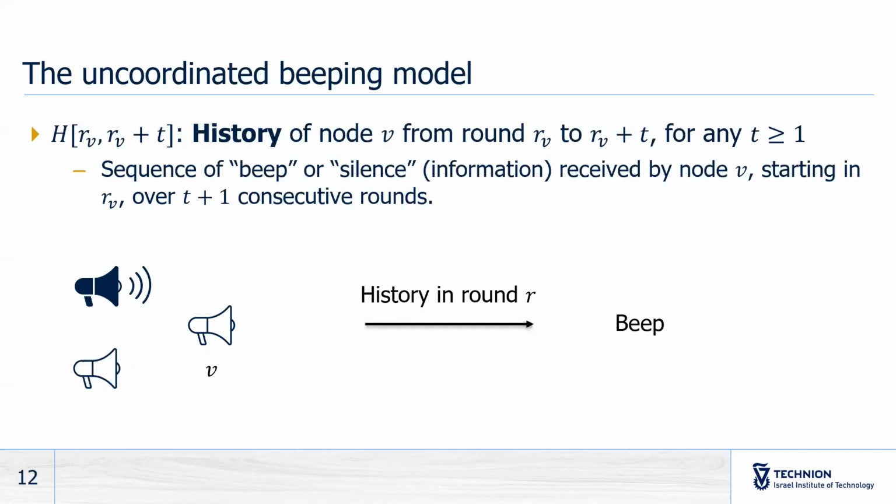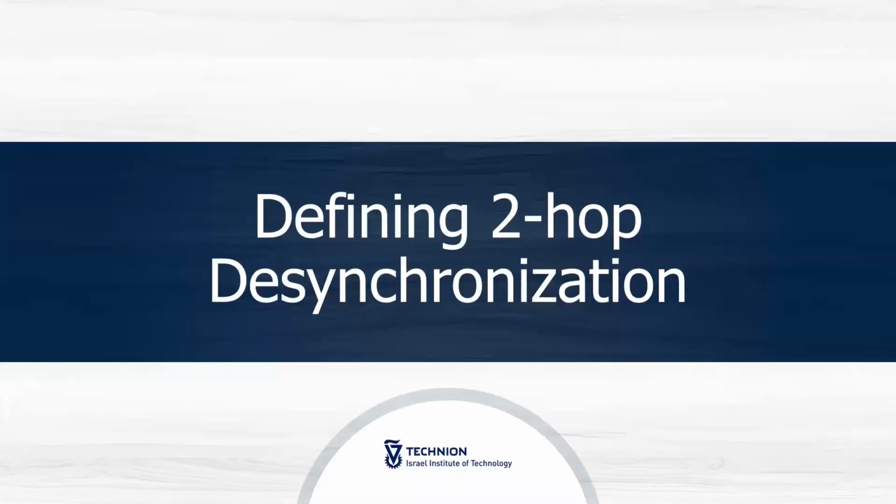And this is also the case no matter how many of its neighbors beep or which of its neighbors beep. Finally, if node V listens in round R, and none of its neighbors beep, then in the history in round R, node V has a silence information. This is an extremely harsh distributed model.